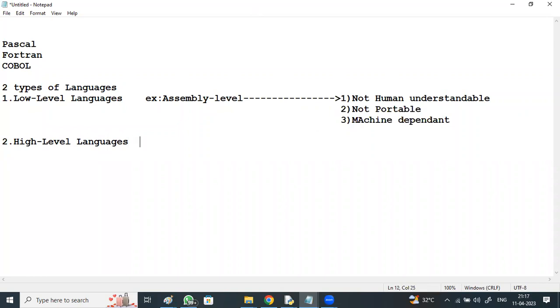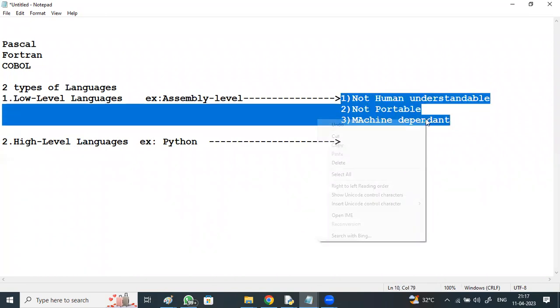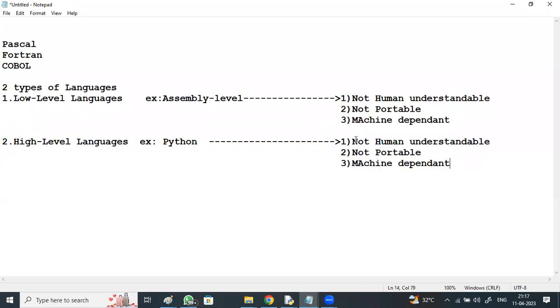High level language, for example Python. Python is a high level language. It's human understandable. The statements look like normal English statements. They are portable and machine independent, and can run on all the hardware and all the operating systems. We say Python is a cross-platform language, where it can run on any platform like Windows, Linux, and Mac OS.